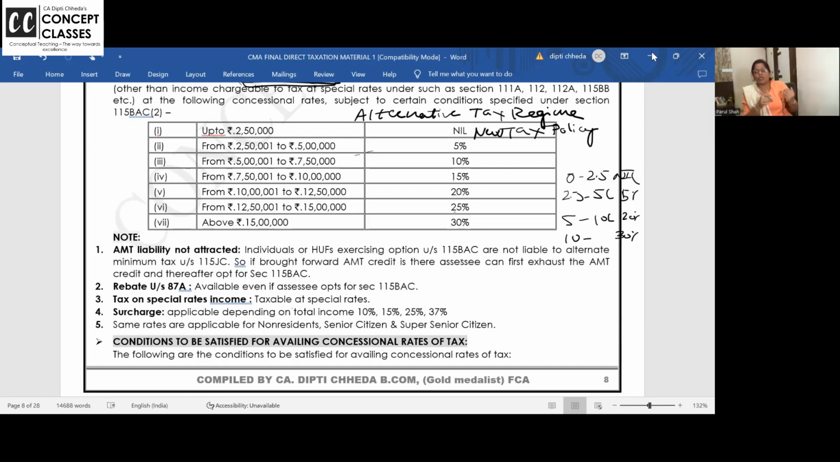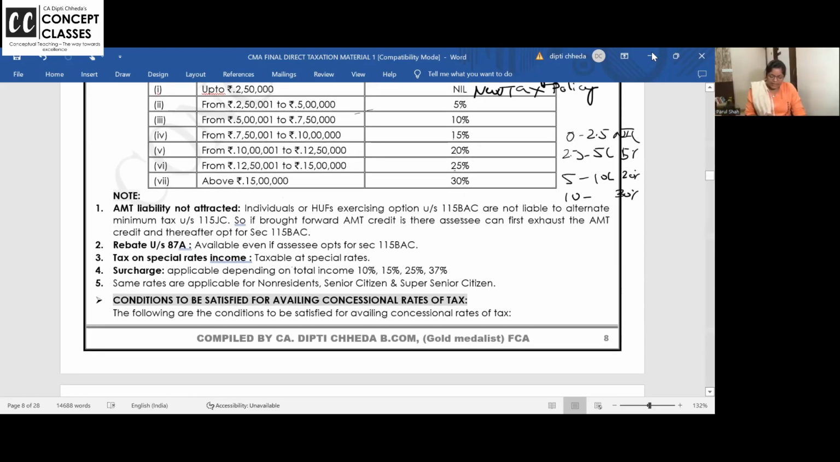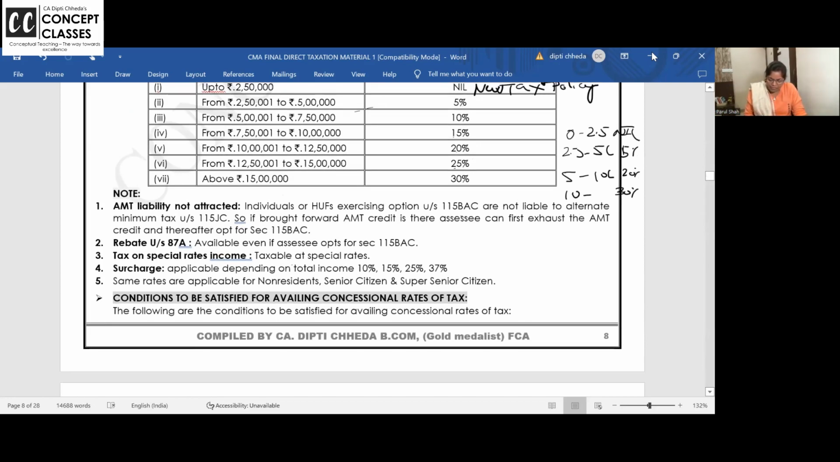All of you who have joined today, keep a regular notebook where we are going to solve problems and a booster notebook where we will write the gist of whatever we are learning. For the first chapter, the booster notes are all that you have written. Now, the same rates are applicable for non-resident, senior citizen, super senior citizen.